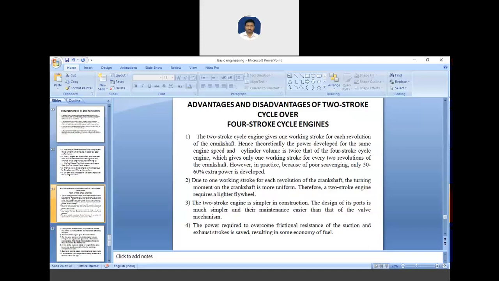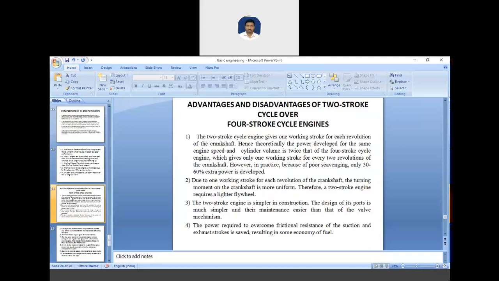So, in two-stroke cycle engine, one working stroke for each revolution is obtained. So, theoretically, power developed for the same engine speed and cylinder volume is twice that of four-stroke cycle. Next, due to one working stroke for each revolution of the crankshaft, the turning moment on the crankshaft is more uniform.